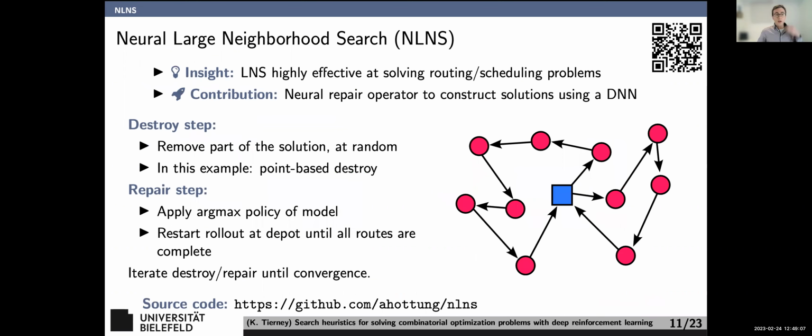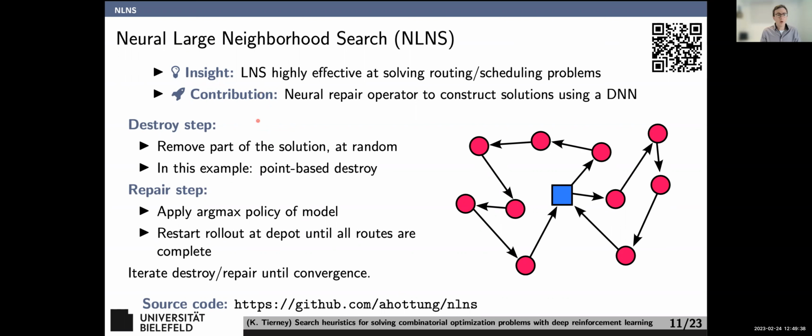So the first method I want to talk about is neural large neighborhood search. It's not too complicated. If you know LNS, you probably can already figure out how this works. If you're interested in reading the paper, the QR code's up there. These slides will also be posted somewhere online. The source code's available from my PhD student, Andre, who posted it on GitHub. The insight is basically, we know LNS is good at solving routing and scheduling problems, right? So why don't we just use a neural repair operator to construct a solution with a deep neural network?